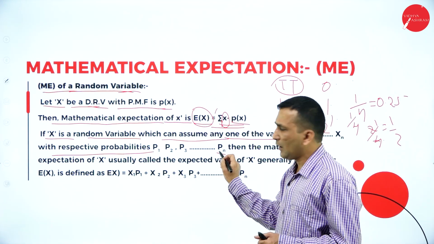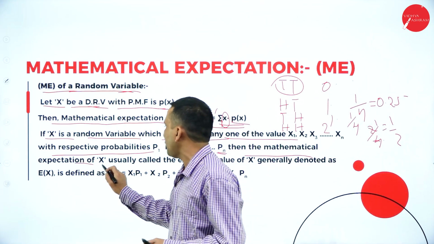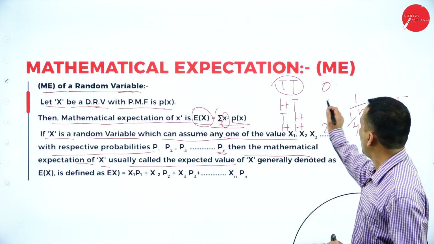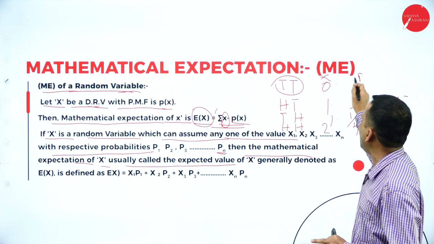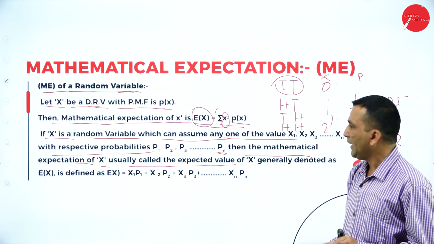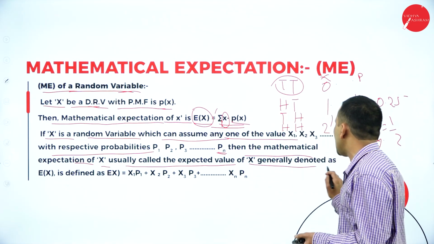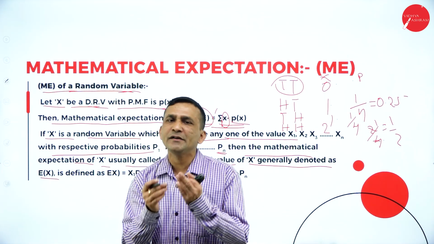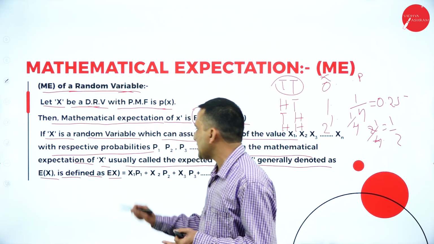Till the end, the last probability. Then the mathematical expectation of x is usually called the expected value. Expected value: you multiply the x series with the probability. If you multiply, then we get the mathematical expected value. So it is generally denoted E of x. E of x, once again I am repeating, is nothing but your arithmetic mean. It is defined as E of x. How do we get it?